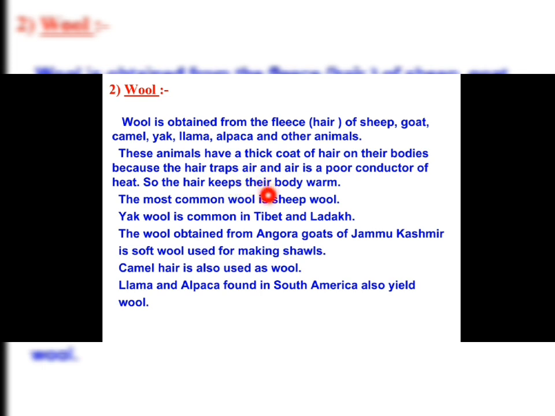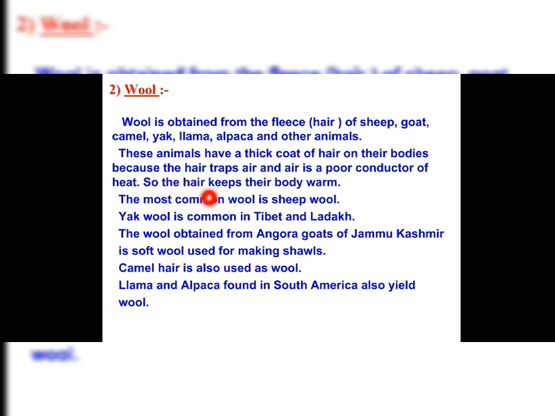You have learnt that air is a poor conductor, and generally animal hair traps the air. Once the air is trapped, it acts as a poor conductor. So the body heat will not get transferred out, and that's why the body feels warm. Clothing such as a sweater made from wool keeps the body warm. Generally in the winter season these sweaters are used to keep our body warm.